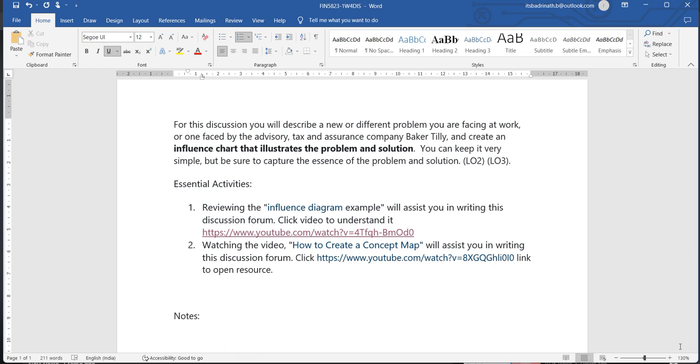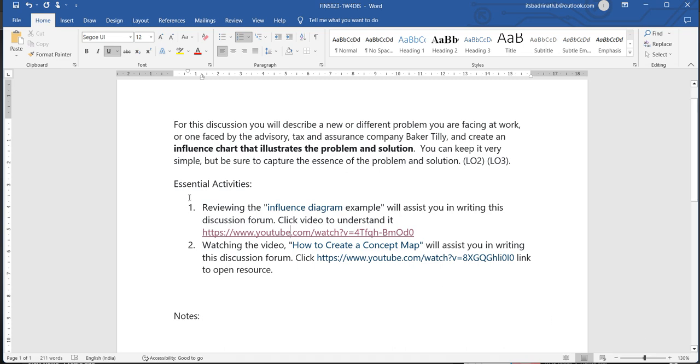Okay, so the requirement is completely new for this activity. We are supposed to create an influence chart for a problem that we have identified for the organization, and then we are also supposed to write proper content that clearly explains the image that you have created. So here we are supposed to create an influence chart. I will clearly explain what an influence chart is.